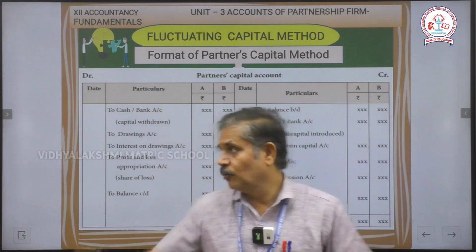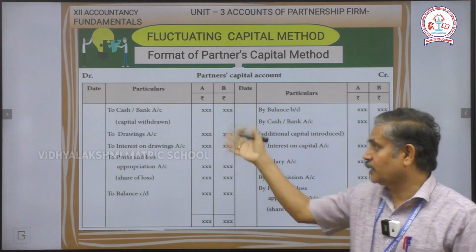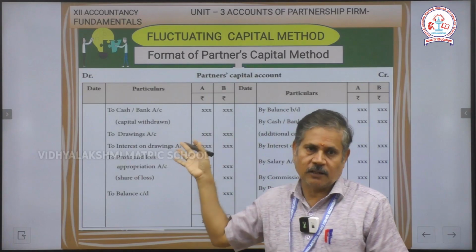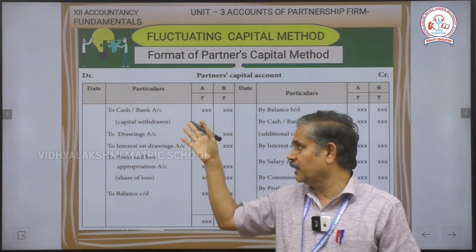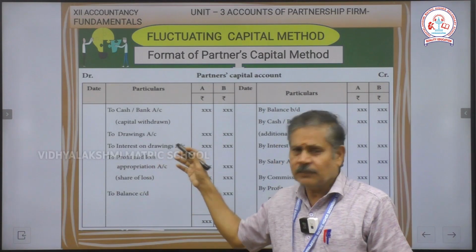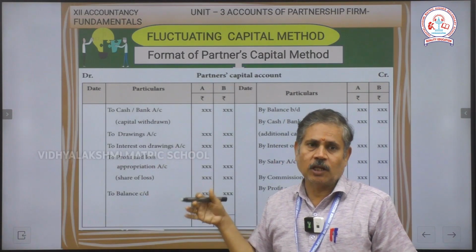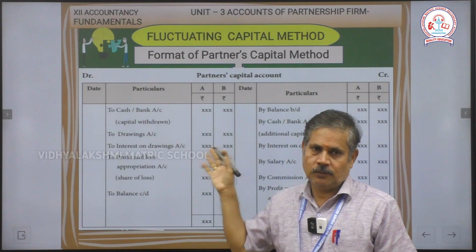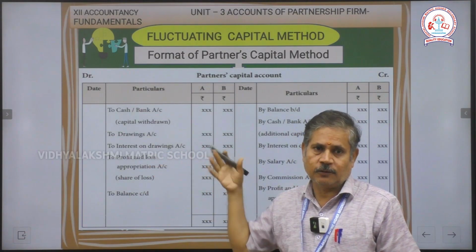Then now we will move on debit side. Here also sometimes the cash balance withdrawn amount permanently, any partner withdrawing, we can show the amount. Otherwise this column will not appear. Then the drawings, so they withdraw the money, that amount will be shown. Then after interest on drawing, they have to pay.